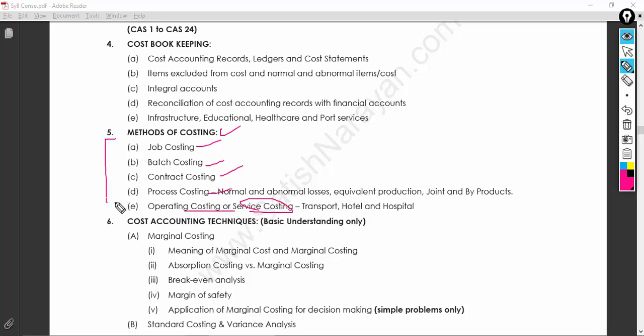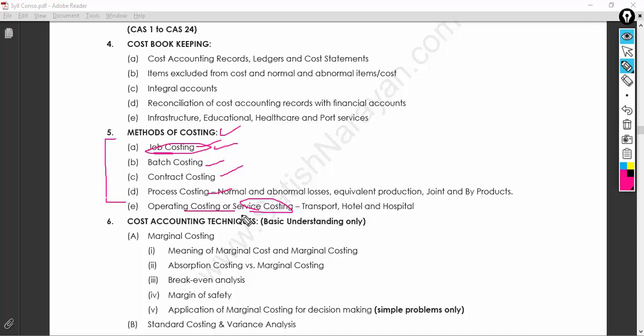One important point I want to mention to you guys here is, whenever you study this, relate this to your real life, very very important, guys. So job costing means what, for what kind of product is job costing used. All those things should be understood with a live example in your life, so it becomes easier for you to understand what the methods available are.